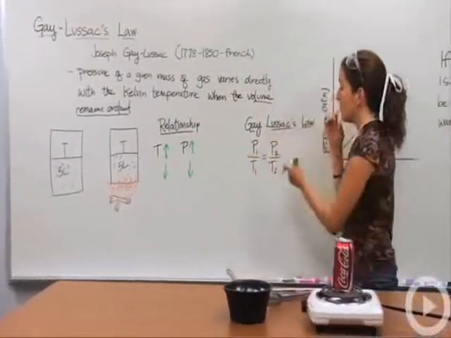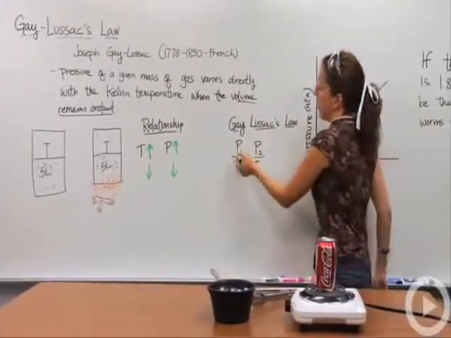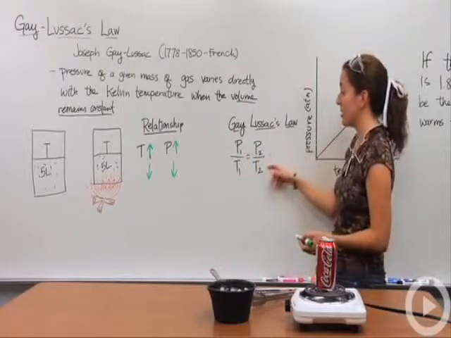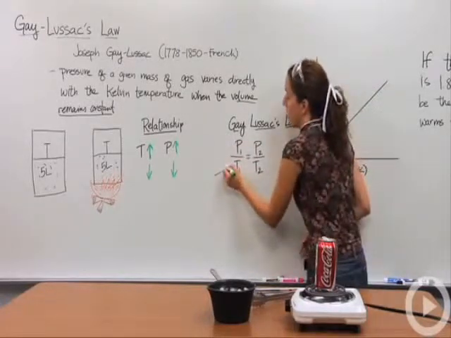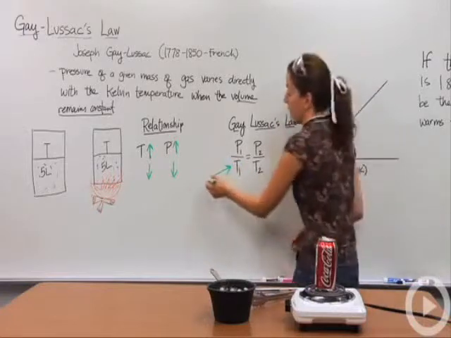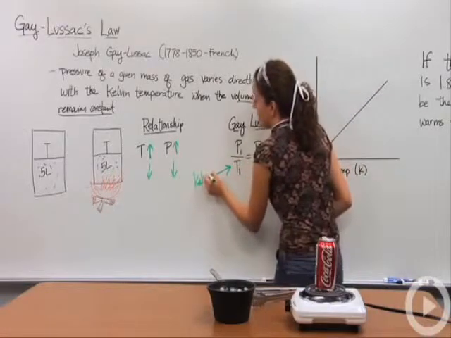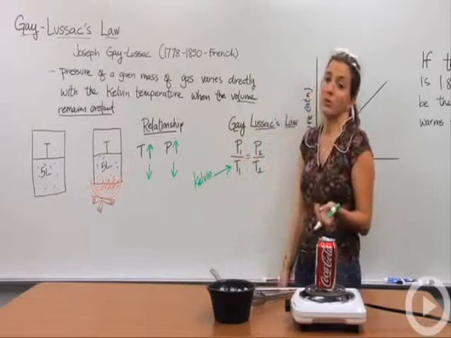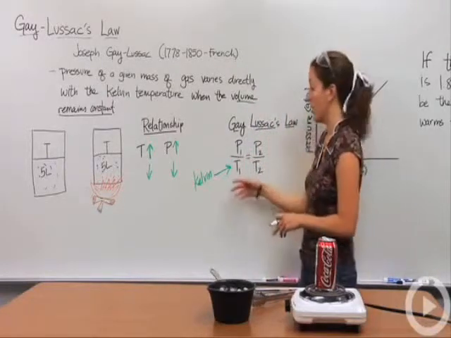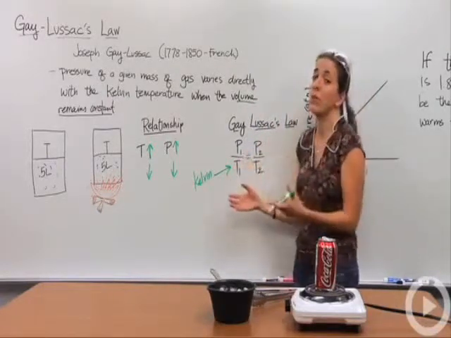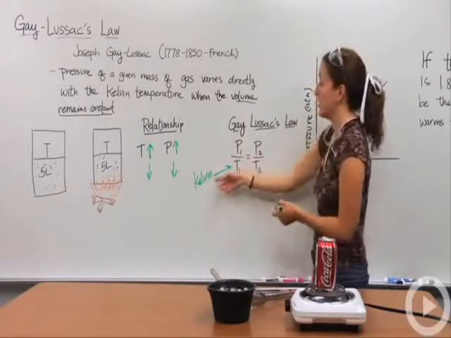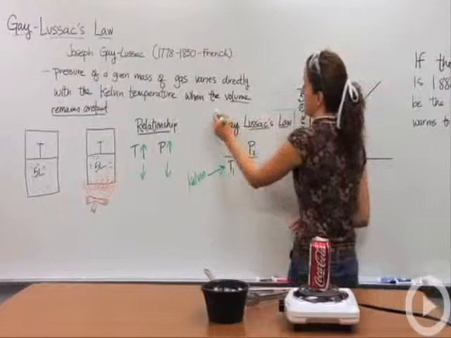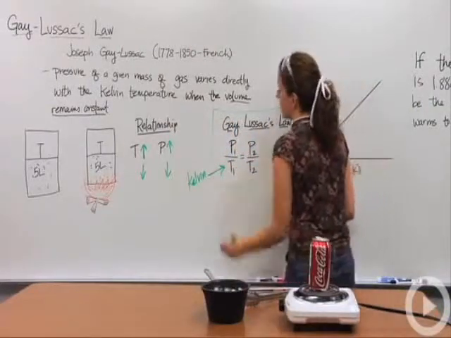Okay, so let's put this in a mathematical formula. Pressure 1 over temperature 1 equals pressure 2 over temperature 2. Because this is a direct relationship, they are divided by each other. The temperature, we're going to make sure is in Kelvin. The reason we make sure it's in Kelvin is because we want to make sure that there are no negative numbers in the denominator, and Kelvin is the only temperature scale that only has positive numbers. So we're going to make sure this is in Kelvin. And this is Gay-Lussac's law mathematically.